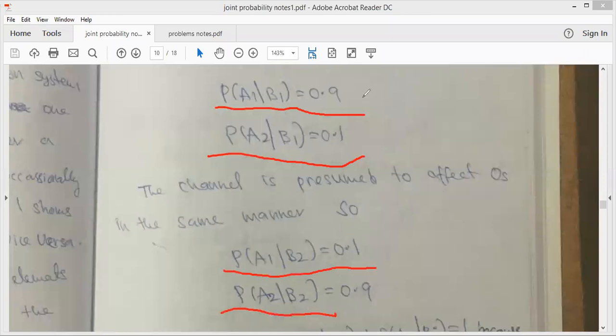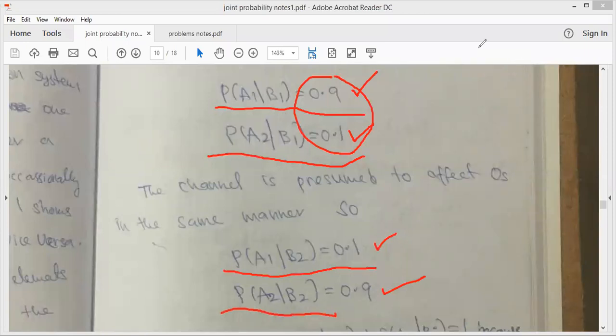When we are transmitting correctly, the value we are getting is 0.9. Due to error, the probability we are getting is 0.1. Now if you add the probability of A1 given B1 and the probability of A2 given B1, we will be getting 1. Similarly, if we add these two also, we will be getting 1.